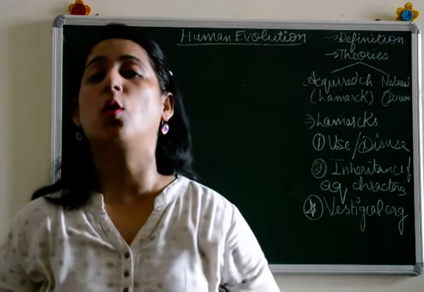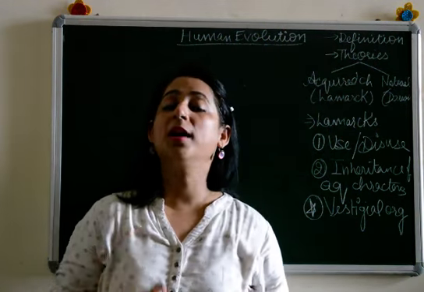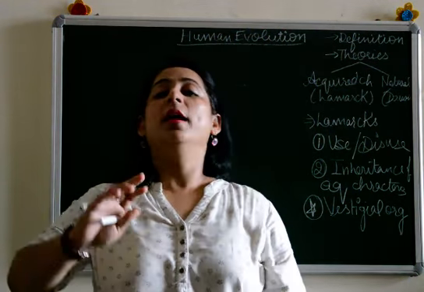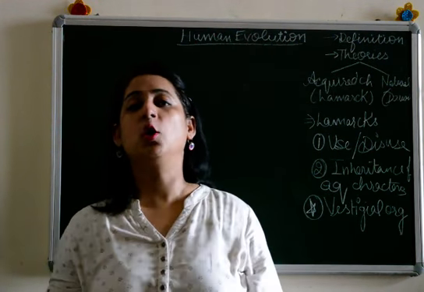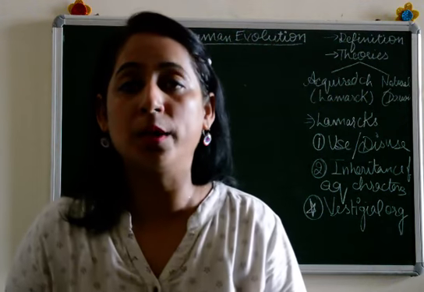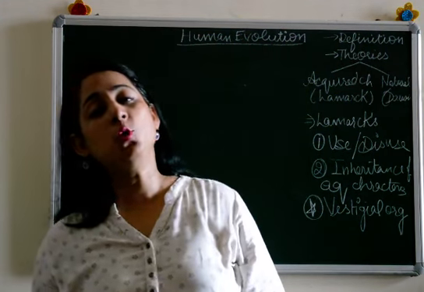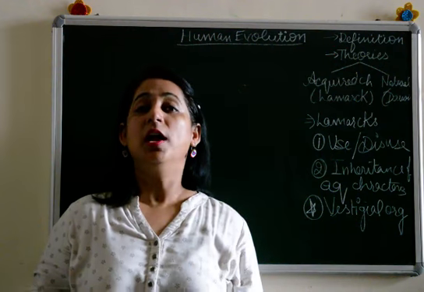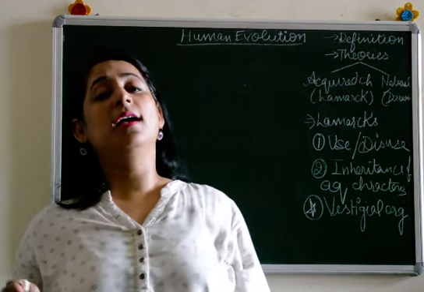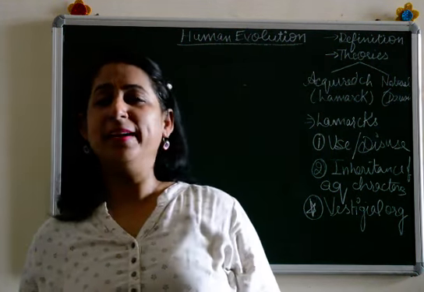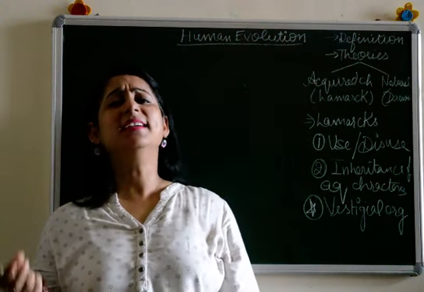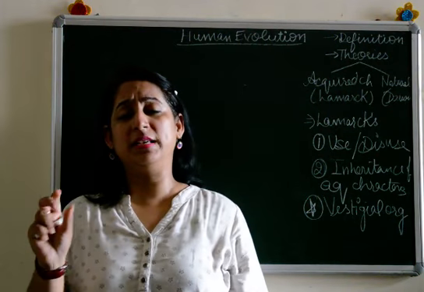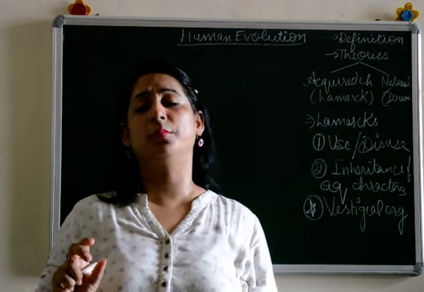What do you mean by vestigial organs? First of all, those parts of the body which in the past were functional, but now are not functional because they are not used at all in our body. Like for example, in humans we have two very common examples, three actually. One is the vermiform appendix. Appendix, you must have heard that there is a surgery of appendix and all. Appendix is a vestigial organ which is there inside our body.